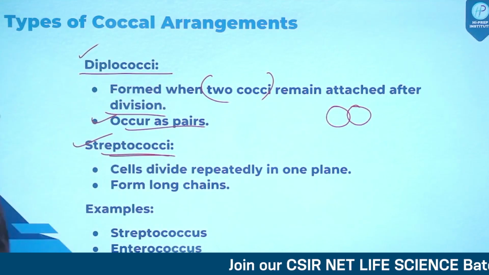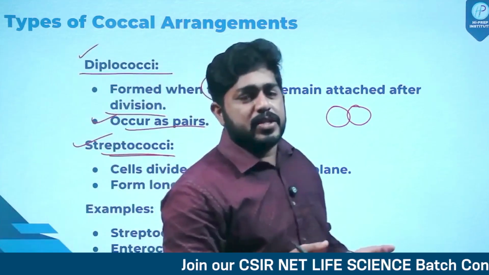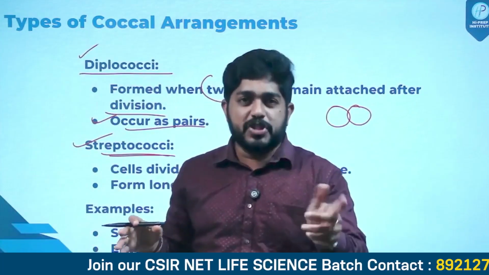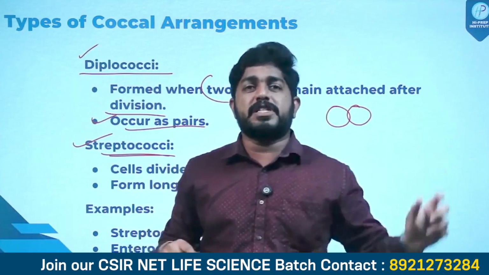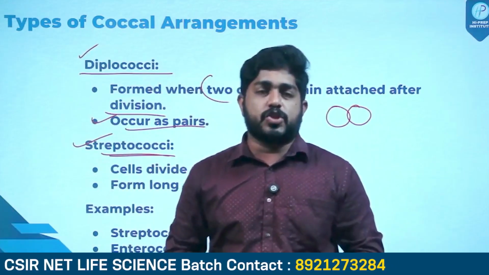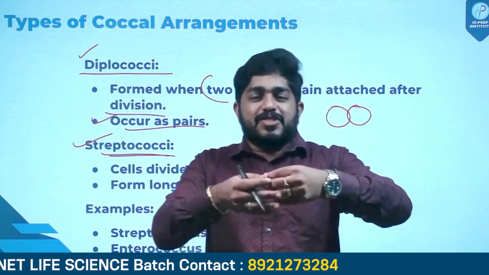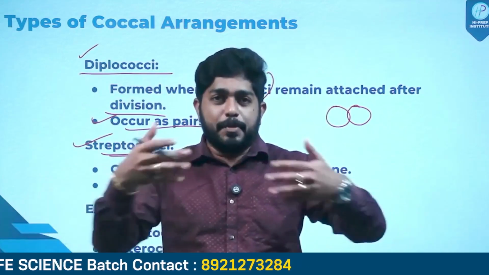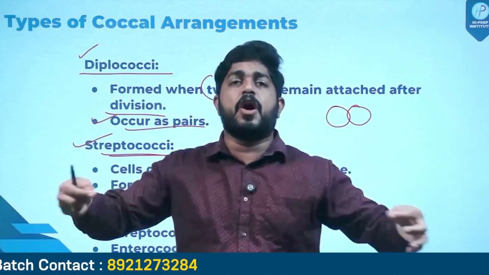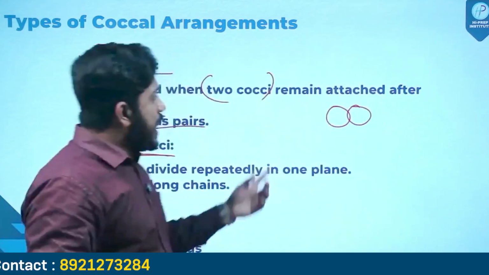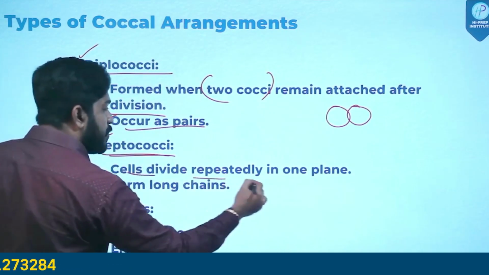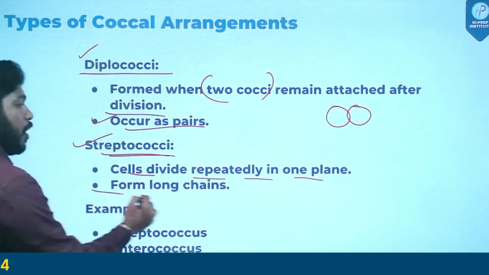Okay, streptococci. I always tell my students to understand this term as strepto means a strip of a medicine or a strip of tablets. You must have purchased several medicines from the medical store, and they give you a strip of particular capsules or tablets. So strip means a chain, something which is long. So a chain of cocci bacteria is called streptococci. Cells divide repeatedly in one plane and form long chains.